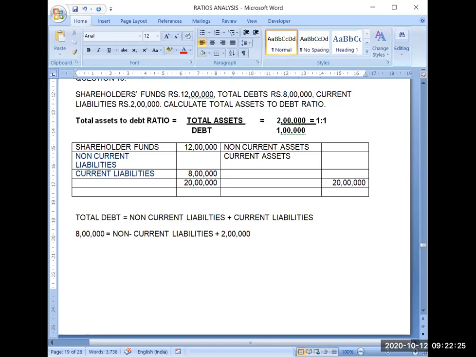So now I can calculate non-current liabilities. Non-current liabilities is equal to 8 lakh minus 2 lakh. It will become 6 lakh.